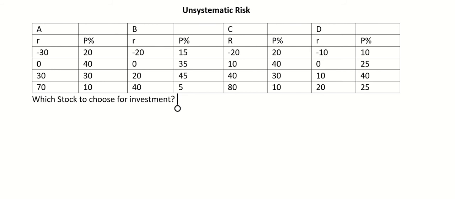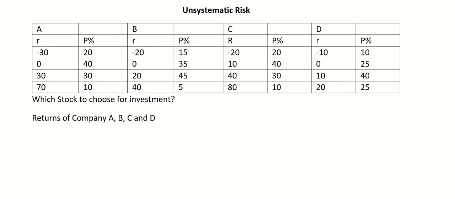Okay, so let's start. First of all, we have to change all these percentages into decimals. So let's start with the returns of company A, B, C, and D, right?